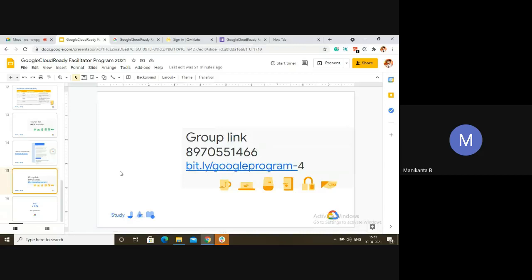After that, make sure that you are part of our group, because every resource we have posted is in our group. That's why I'm not saying more here. Everything is in our group. Please join our group.